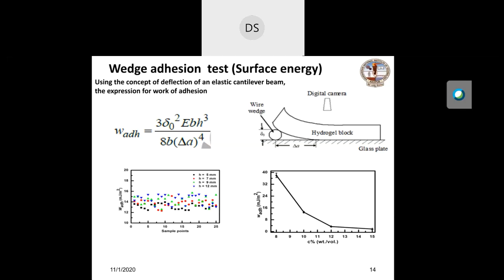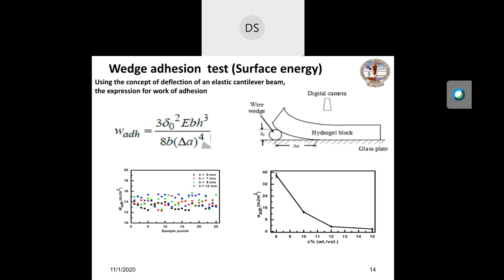So that circular wire you are inserting will cause the propagation of the crack at the interface, and one can easily measure the crack length. Once you know the thickness of the wedge and this crack length, and the elastic modulus of the block or the hydrogel block or that deformable material, then using this formula, you can find out the surface energy, which is closely related to the work of adhesion.